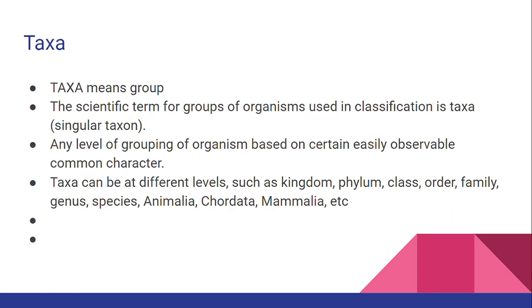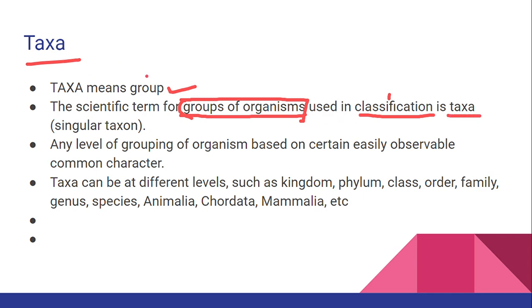Now, another term in this is taxa. Taxa means group. It is the scientific term for grouping of organisms. See class, what is grouping of organisms? We call it classification. 3 points are there under classification: grouping of organisms into convenient categories through observable characters, right? The one word, the scientific term for a group of organisms, is taxa. So taxa means group, right? The singular one is taxon. Any level of grouping of organisms based on certain easily observable characters.